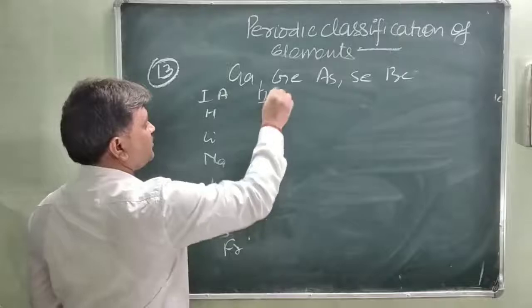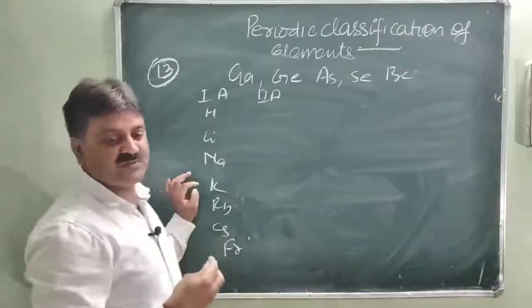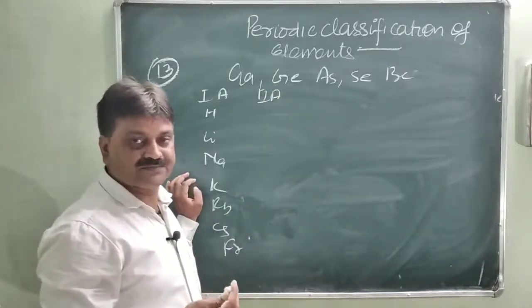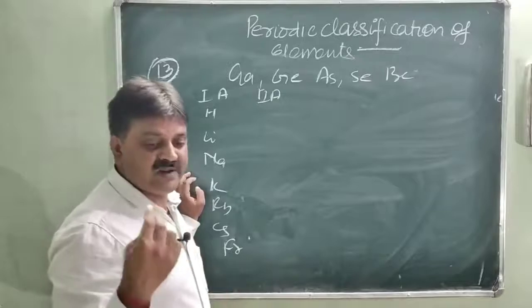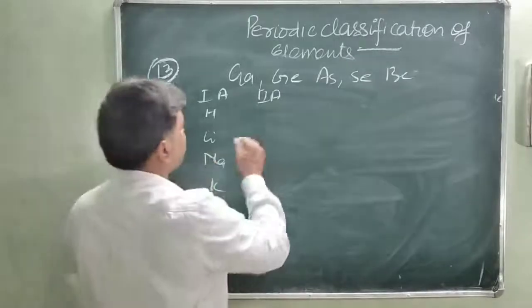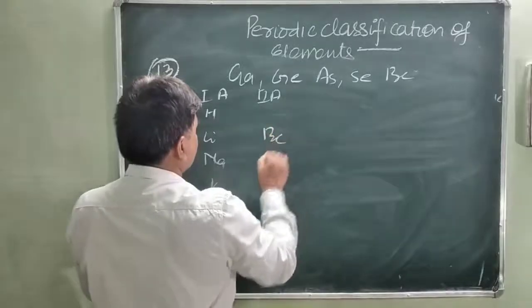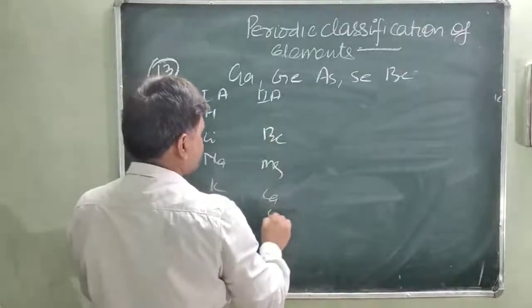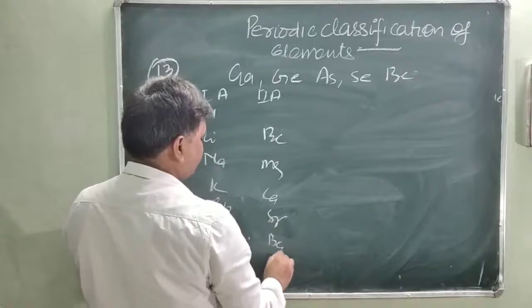Second group of elements: on the basis of their positions we are going to write the metallic characters. In group 2, this is beryllium, magnesium, calcium, strontium, barium and radium.